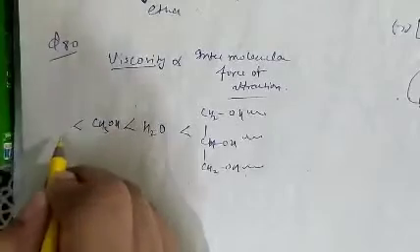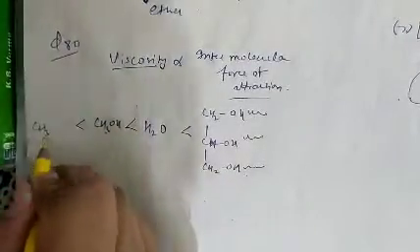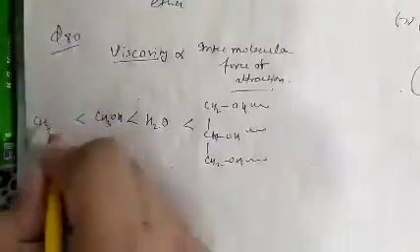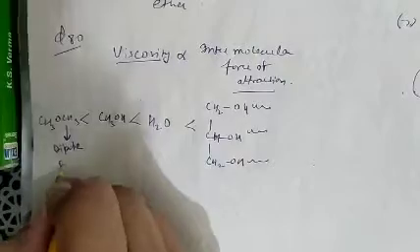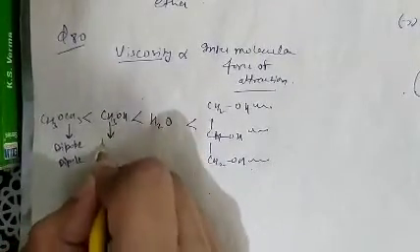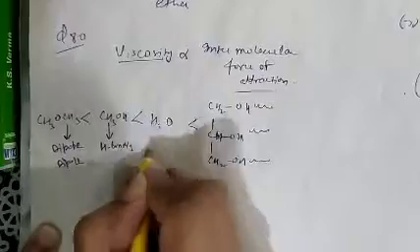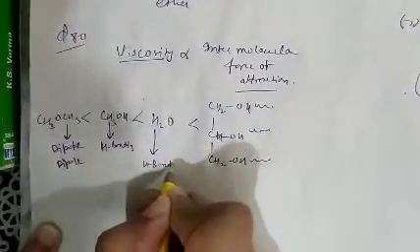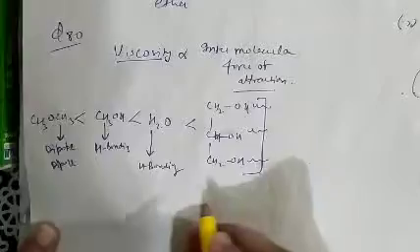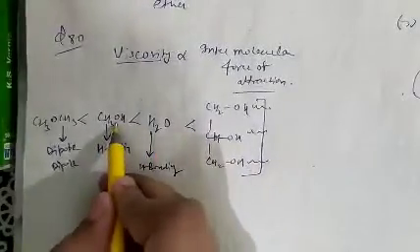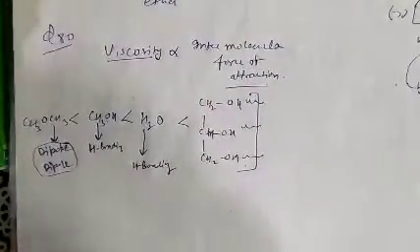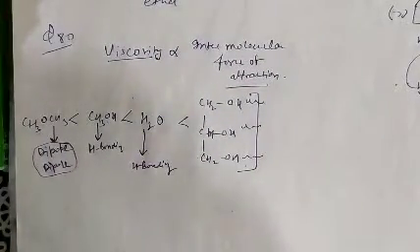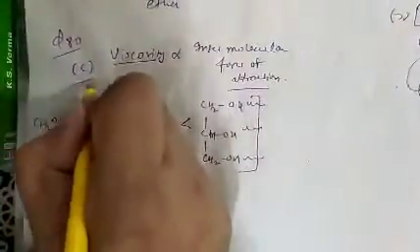Then after that, methyl alcohol. And then least is dimethyl ether, because in dimethyl ether there is dipole-dipole interaction, while in methanol there is hydrogen bonding. In water there is hydrogen bonding, but more hydrogen bonding in glycerol than water, than methanol, and then there is no hydrogen bonding, only dipole-dipole interaction. So the correct order of viscosity is dimethyl ether, methyl alcohol, water, and then glycerol. So option C is correct.